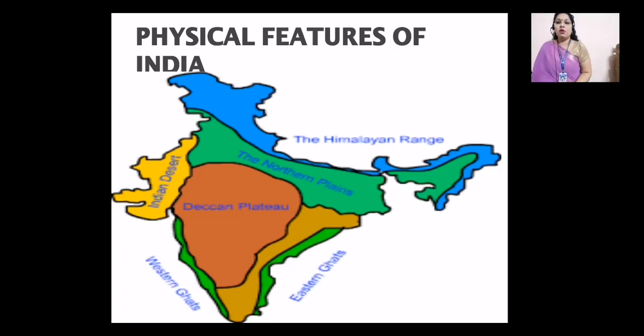Now if we talk about the overall features of our country, we have studied the physical features of India. We have studied that India is a very beautiful country, and because of its different physical features, it has very interesting landforms. We have every type of feature in India. We have mountains, northern plains, the Deccan Plateau, deserts, the Western Ghats, and so many rivers flowing in our country.